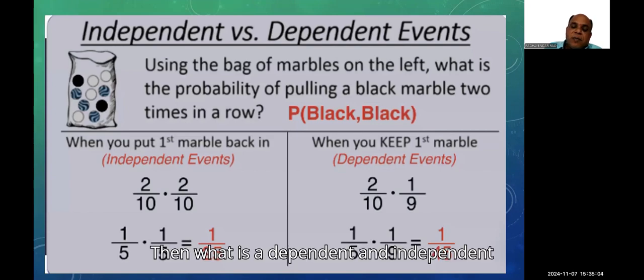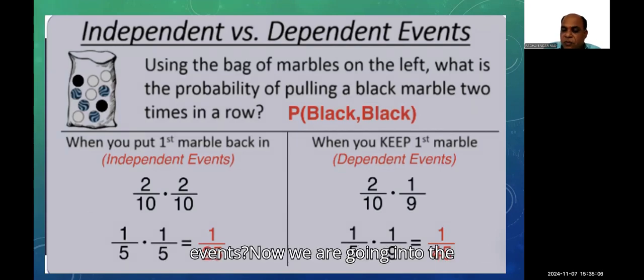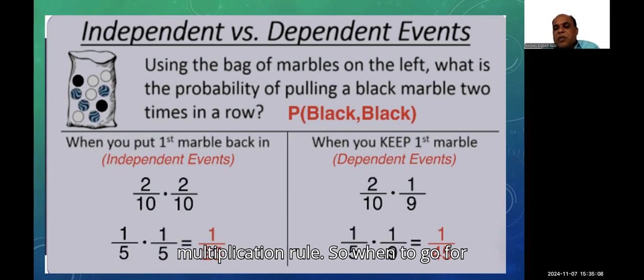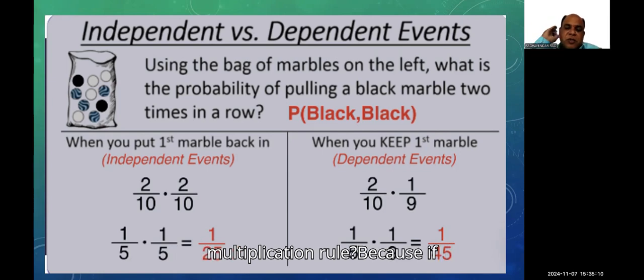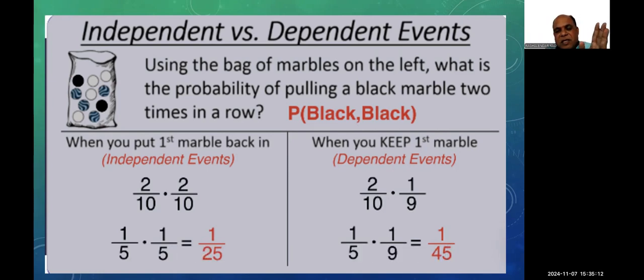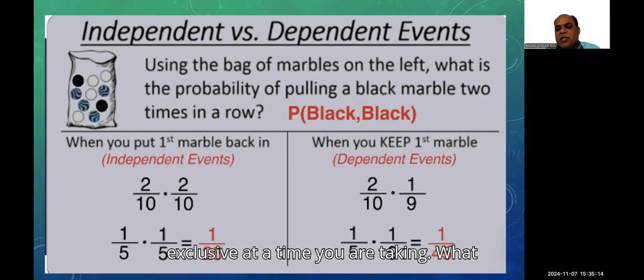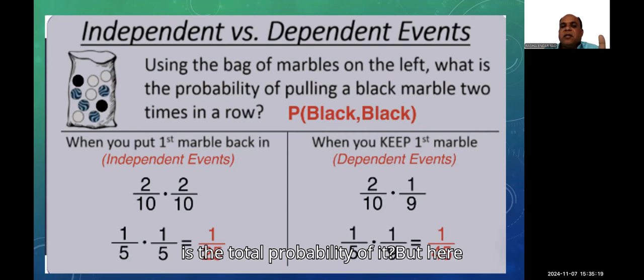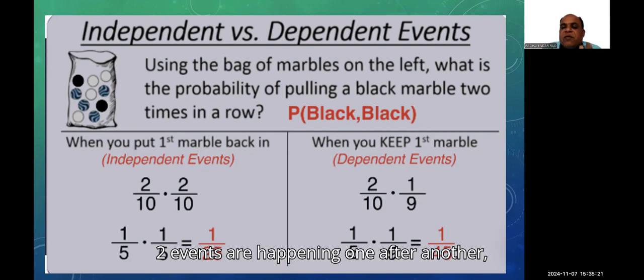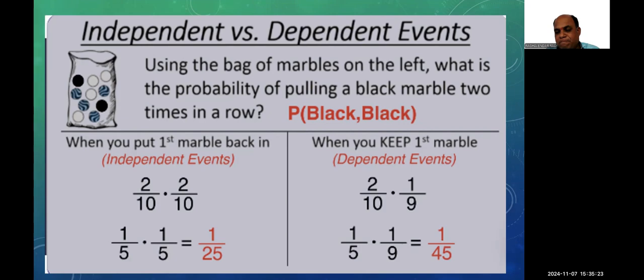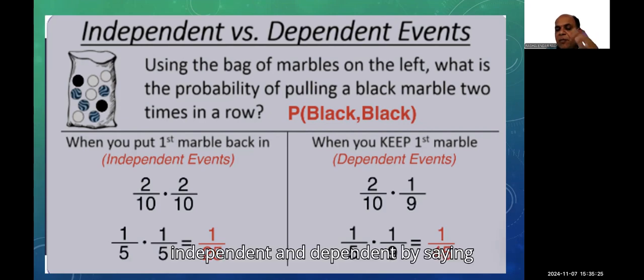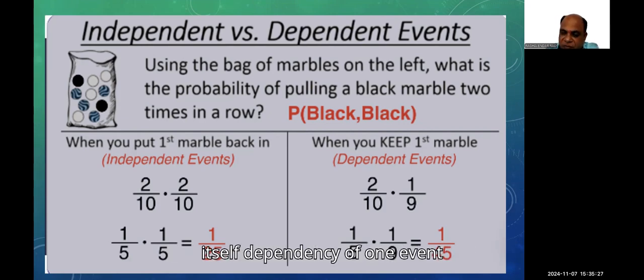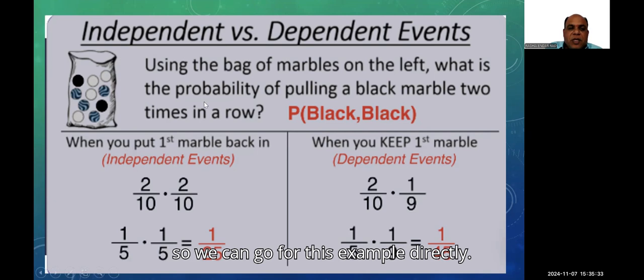Then what are the dependent and independent events? Now we are going into the multiplication rule. So when to go for the multiplication rule? Even if it is mutually exclusive or non-exclusive, at a time we are taking, what is the total probability of it? But here, two events are happening one after another. Independent and dependent, by saying itself, dependency of one event on another event. Okay, so we can go for this example directly.